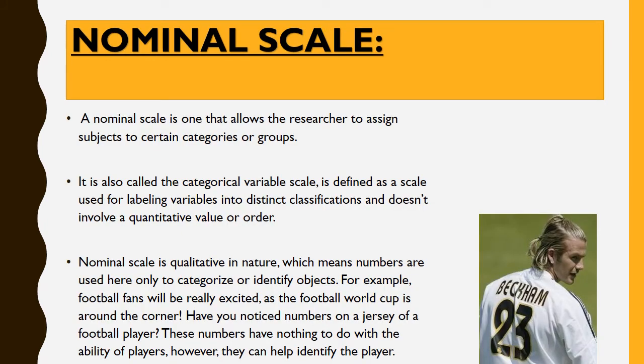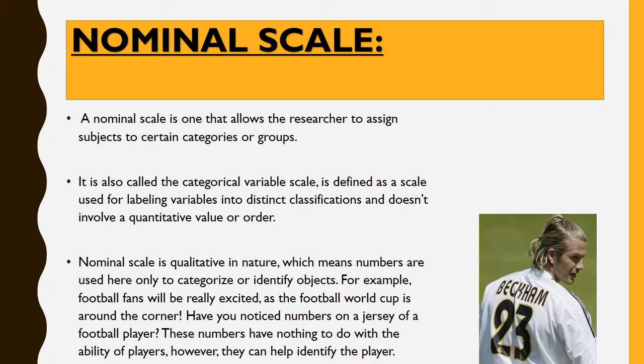First type of rating scale is a nominal scale. A nominal scale is one that allows the researcher to assign subjects to certain categories or groups. We see the nominal means nominated something. It is also called the categorical variable. It is defined as a scale used for labeling variables into distinct classifications and doesn't involve a quantitative value or order. Nominal scale is qualitative in nature, which means numbers are used here only to categorize or identify objects.